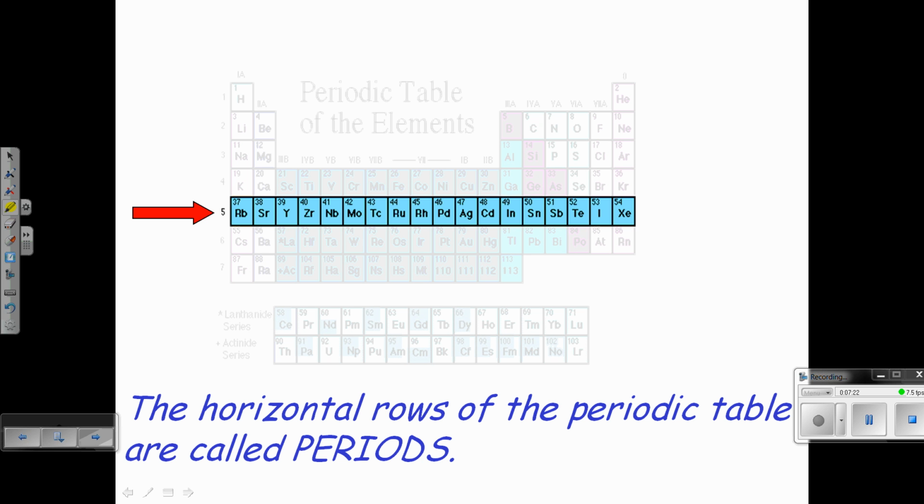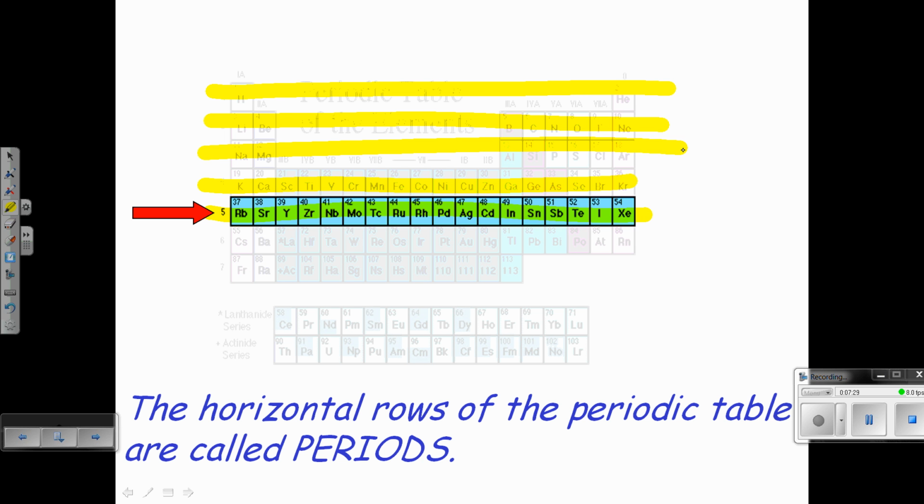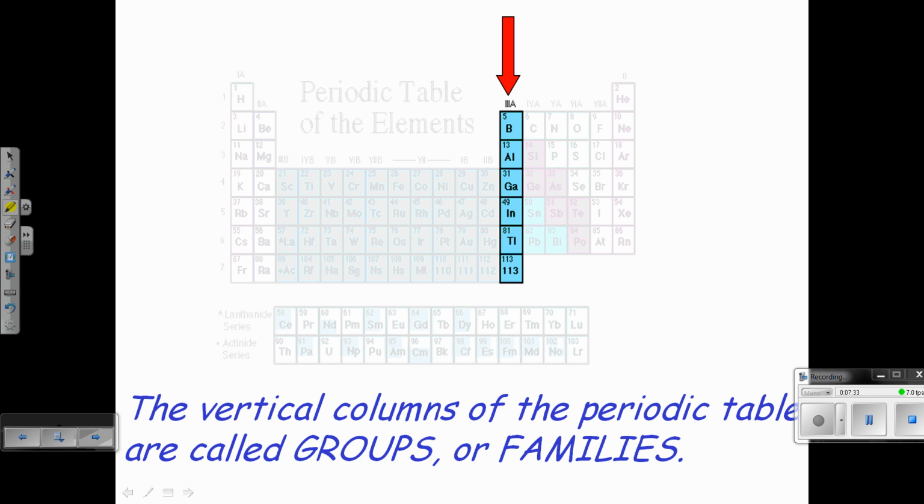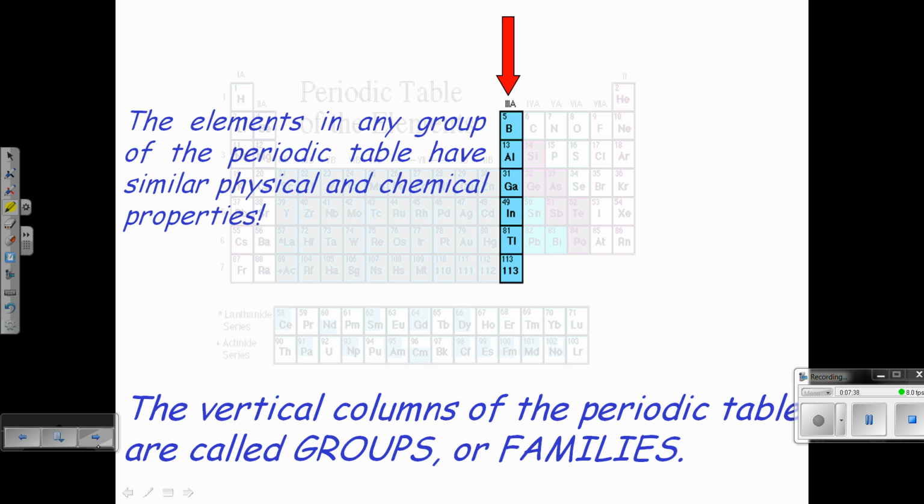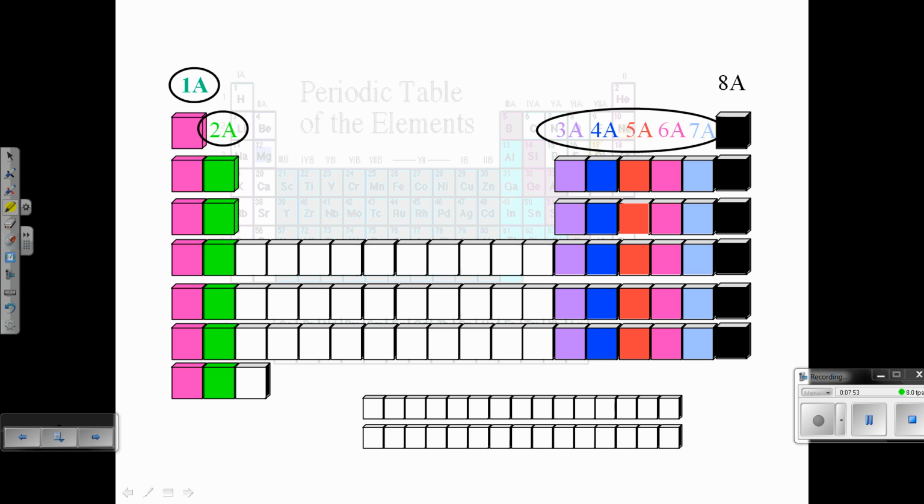If you look right here, these are called periods. So for example, this is the first period, second period, third period, fourth period. So horizontal rows are called periods. Vertical columns of the periodic table are called either groups or families. If you look, elements in any one of these groups, a vertical group like this, have similar chemical and physical properties. That's due to the fact that they have the same number of valence electrons, which we'll deal with in a later chapter, which is basically the electrons in the outside energy shell or the outside energy level.